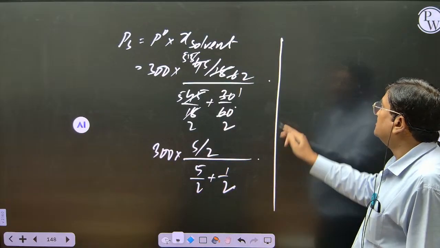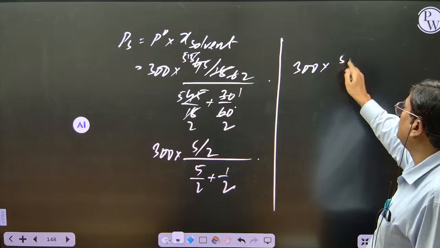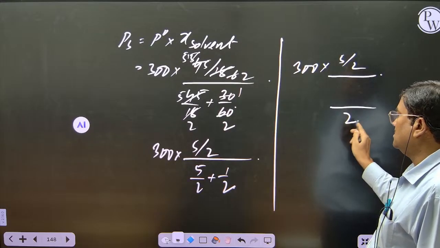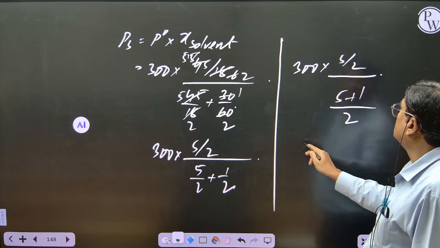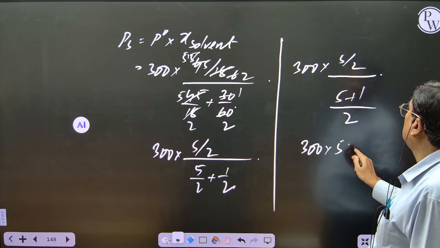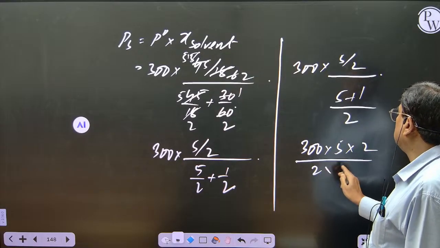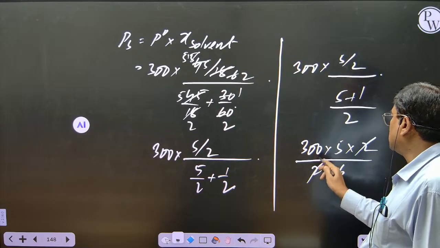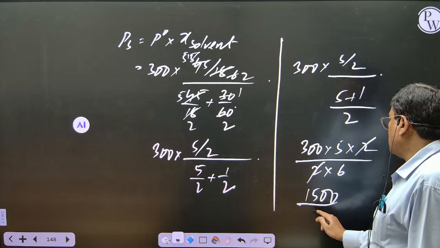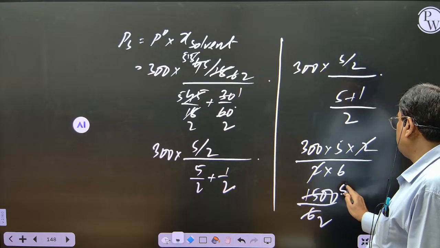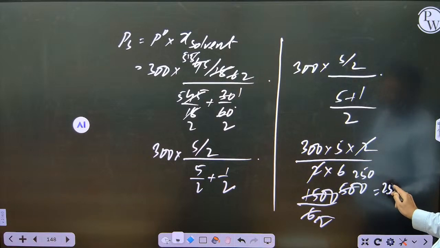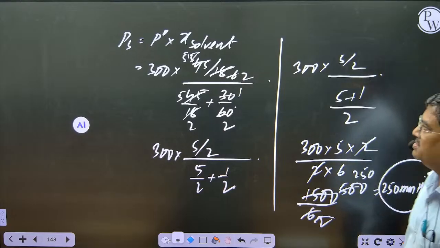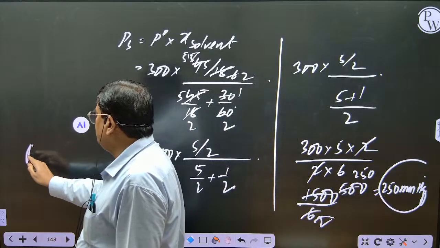So how much does this come to, students? 300 into 5 by 2. LCM will be 2 only, no? 1 2 1, 1 5 2, 1 1 6 by 2. So 300 into 5 into 2 by 2 into 6. The 2s cancel. This comes 1500 by 6. That means 3 times 2 is 6, 3 times 500, the 2 will cancel, giving 250. You should get 250 mmHg. Check with me. So the answer should be: vapor pressure of solution is 250 mm of Hg.